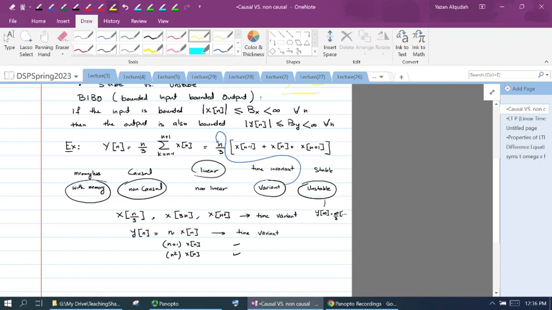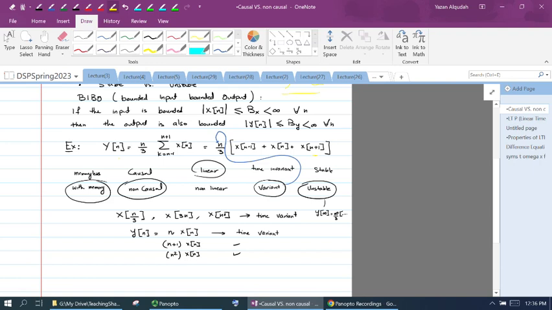The system is not causal, because the output at any time will depend on the input at future time, y of n, there is x of n plus 1. The system is linear, and the system is time variant.